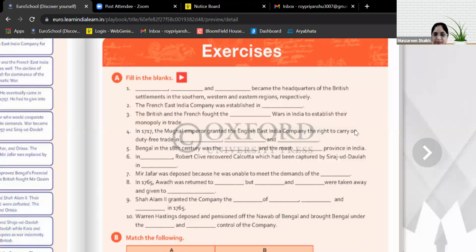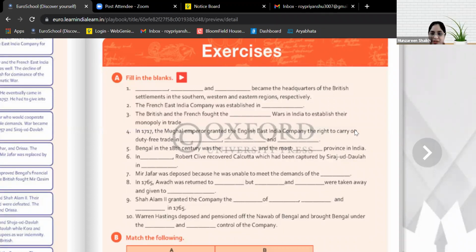Very good. Next is Mir Jafar was deposed because he was unable to meet the demands of the dash. What? Now Vivan, yes. Ma'am, Britishers.